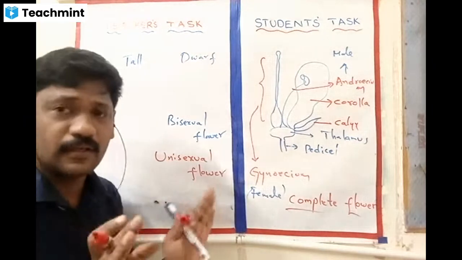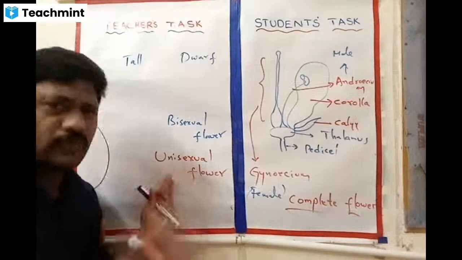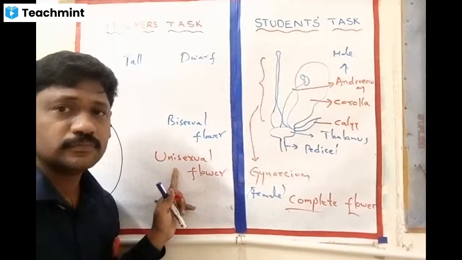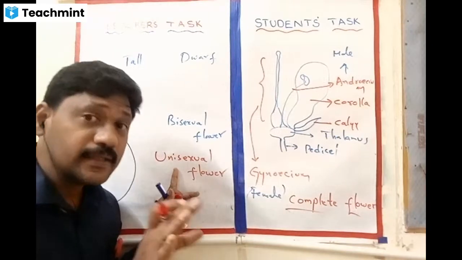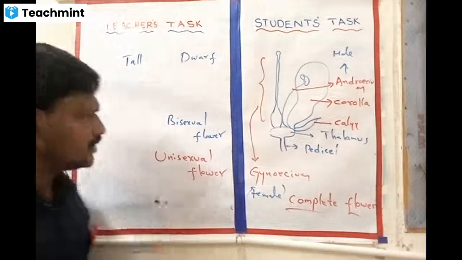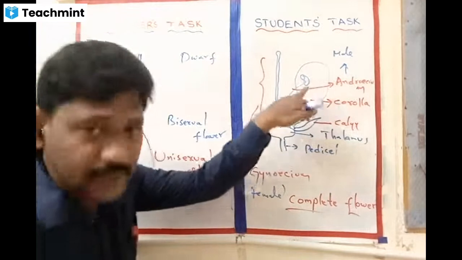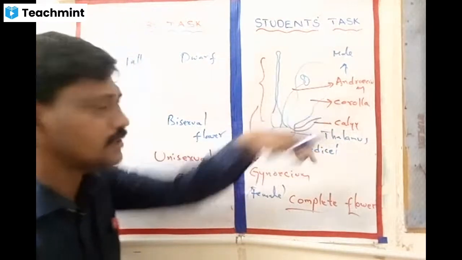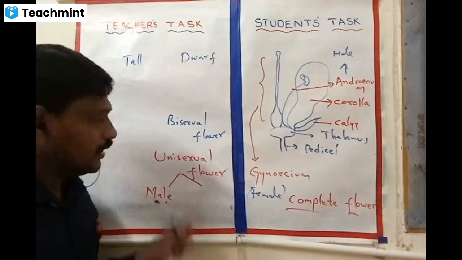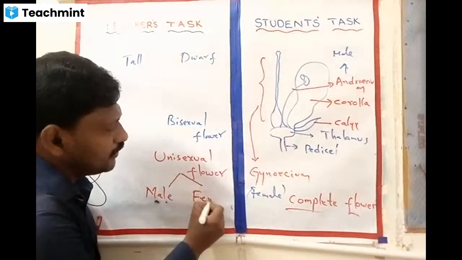I'm going with very simple fundamentals. I hope you know them. If you don't know, not a problem, you learn. Unisexual flowers have either androecium or gynoecium. Listen, unisexual flowers are of two types. If only the male reproductive organ, the androecium, is present, then we call it a male flower. If only gynoecium is present, then we call it a female flower.